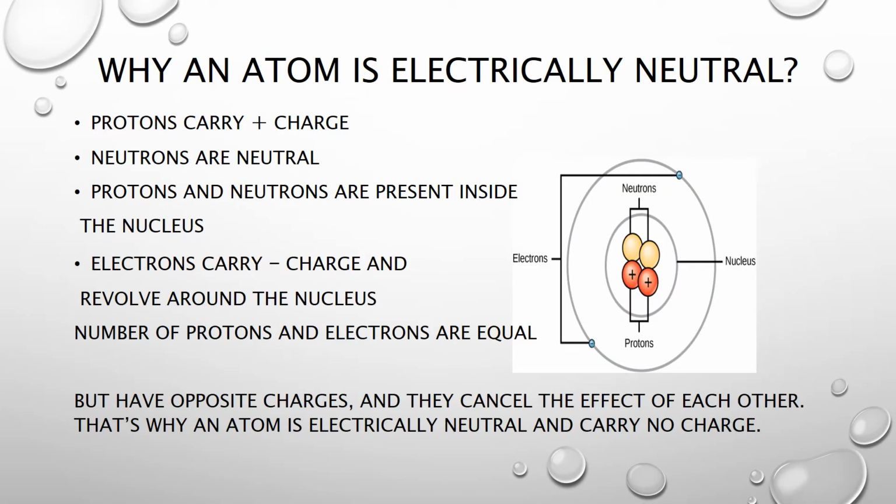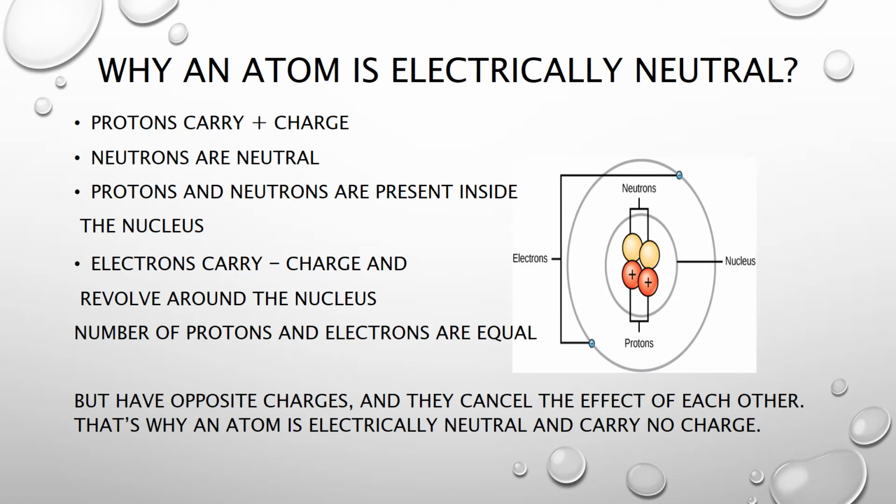Why do we consider an atom electrically neutral? Now concentrate on this picture. You can see the basic structure of the atom. An atom contains electrons, protons and neutrons. Protons and neutrons both are present inside the nucleus.